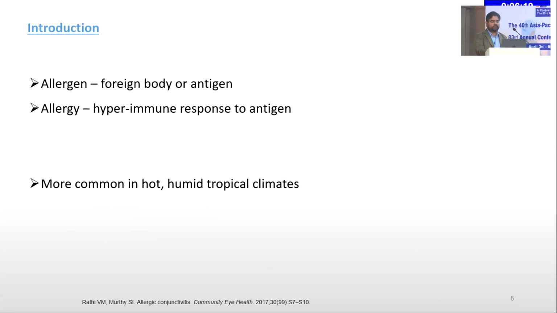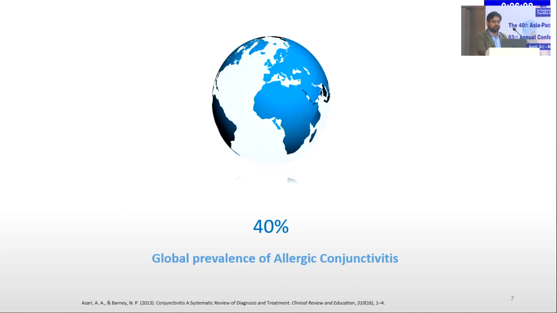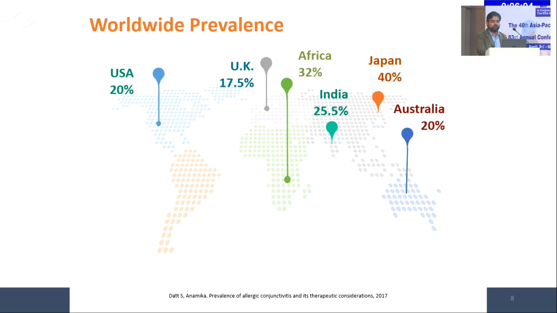The allergens are foreign bodies or antigens, which we have mentioned before. Allergy is the hyperimmune response to the corresponding antigen. It's more common in hot and humid tropical climates. The global prevalence of allergic conjunctivitis is around 40%. Worldwide prevalence, as you can see in this picture, in India is around 2.5 to 5%. It's more common in the African region, Japan, as well as the US.